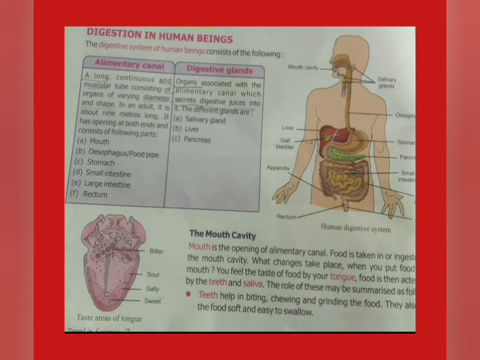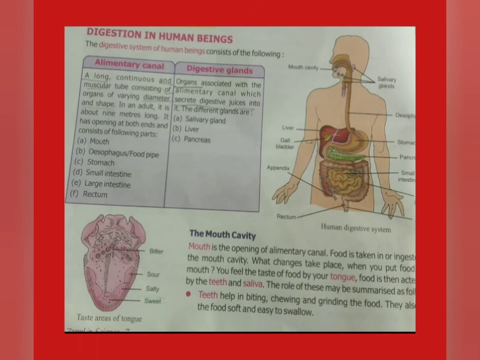Now the premolar is flat and rigid with small grooves, and it is for crushing and cracking of the food. There are 4 in each jaw.